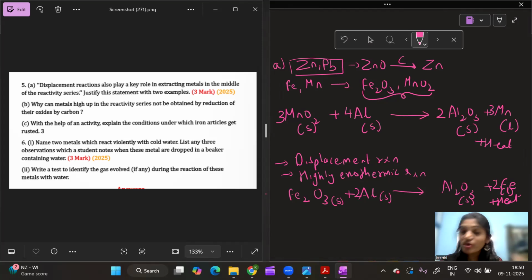Manganese and iron are in the middle of the reactivity series, and we use highly reactive elements to displace them. These are displacement reactions and highly exothermic reactions. Now this reaction which you saw here is also called the thermite reaction.